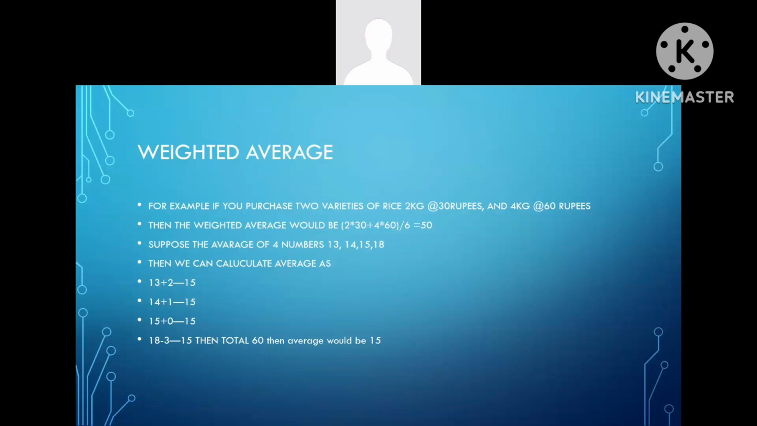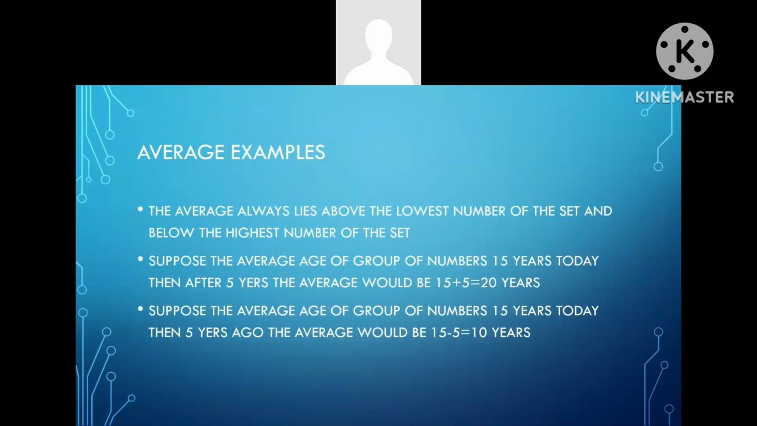Suppose the average of four numbers 13, 14, 15, 18 can be calculated using a shortcut. Suppose we assume 15 is the average. Then for the first number, 13 plus 2 would be 15, 14 plus 1 would be 15, 18 minus 3 would be 15. Then the total becomes 60 on both sides and the average would be 15. The average always lies above the lowest number of the set and below the highest number of the set.